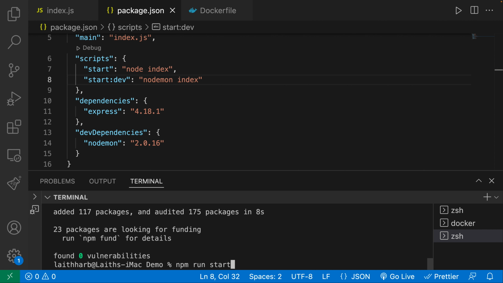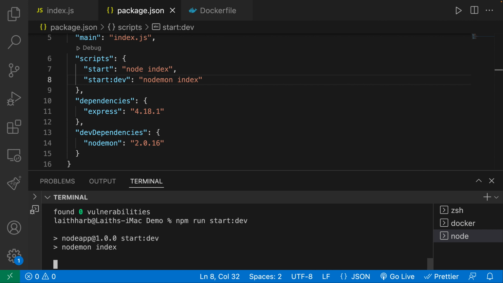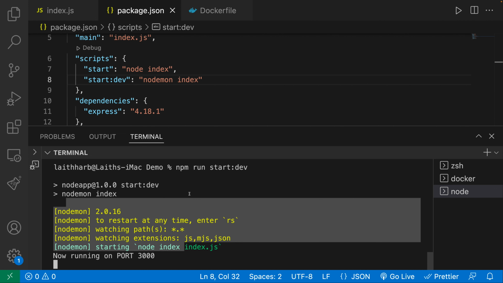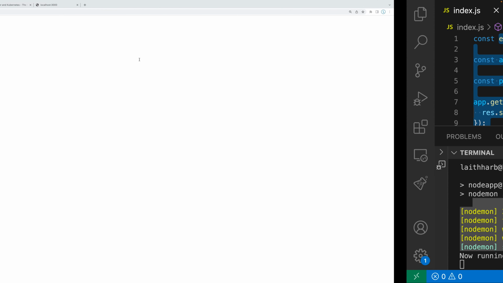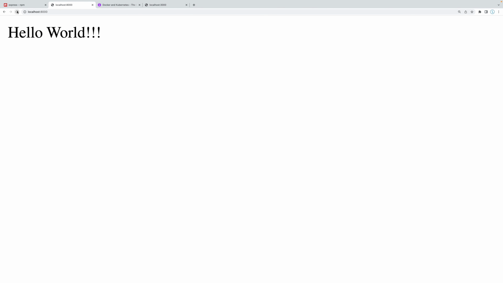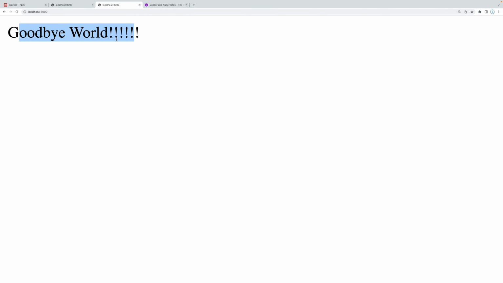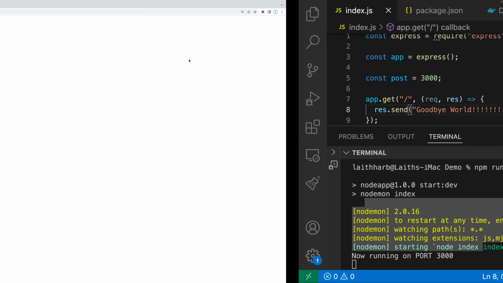Next, we're going to run npm run start:dev, and you can see now we get this. If I go to the app, this is on localhost 8000 in the container, you can see here we have goodbye world. And now if I make any change and refresh, you can see automatically we get it there.